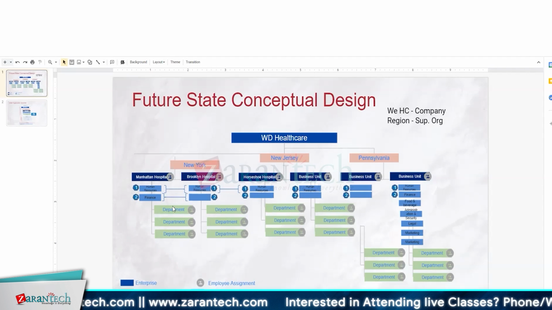In that case, it will be multiple assignments for that person. When I'm going to hire, what is the primary legal entity for that doctor? Let's say he is coming under Manhattan hospital, so that is his primary job. Then I can create a secondary job with Brooklyn, and third, a part-time job with Pennsylvania.